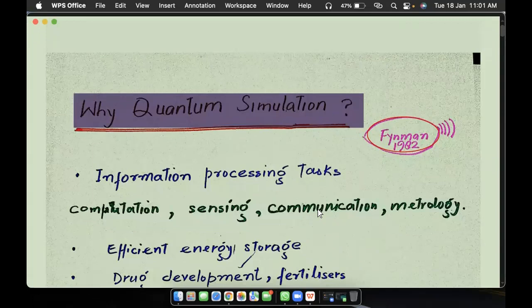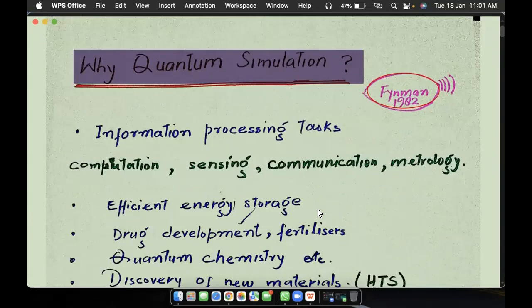So why quantum simulation? This idea goes back to Feynman's lecture in 1982, where he proposed that if we want to understand nature better, as nature is not classical, we have to understand it on devices which work on the laws of quantum physics. So he gave this idea of quantum simulators.